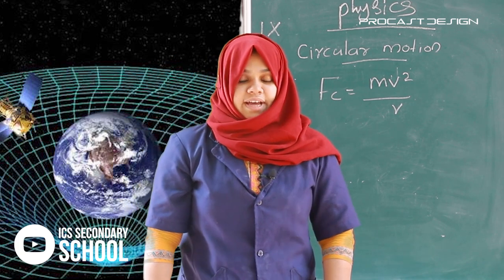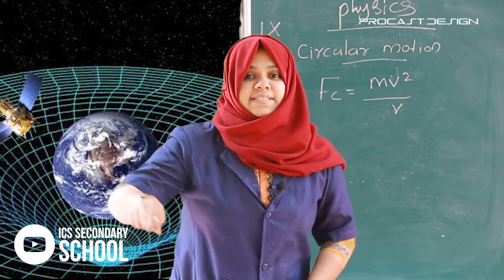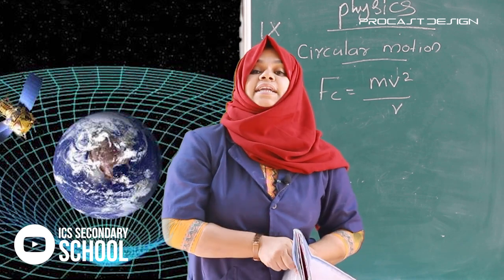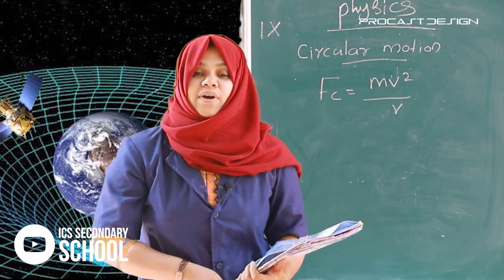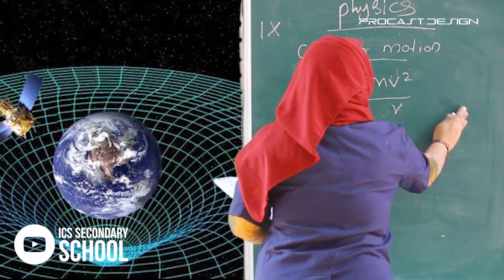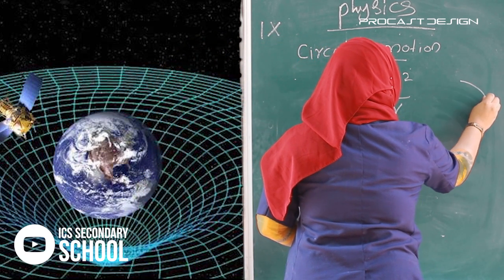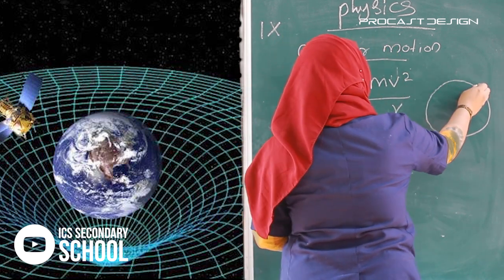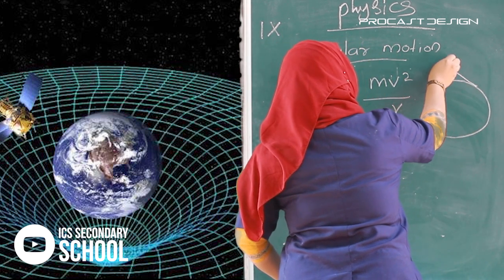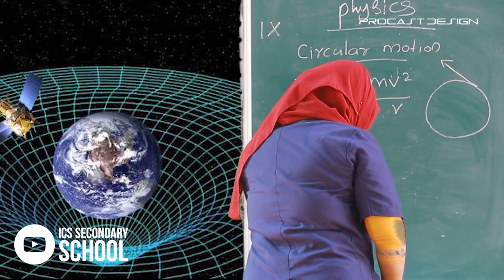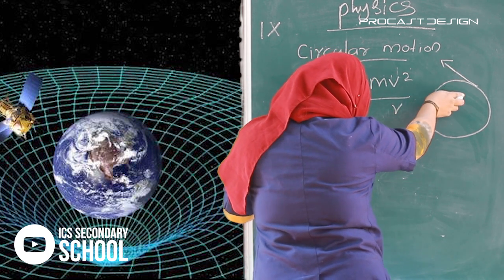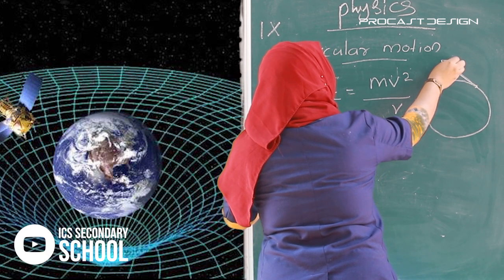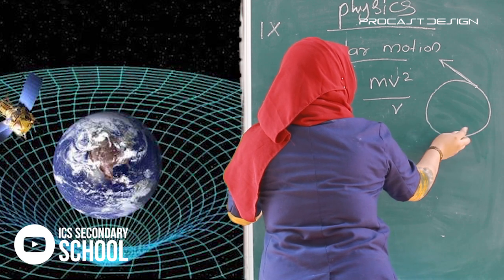When I release the string, what happens? Where does the stone move? The stone moves along a straight path. When it is released from here, it moves off along the tangent at that point.